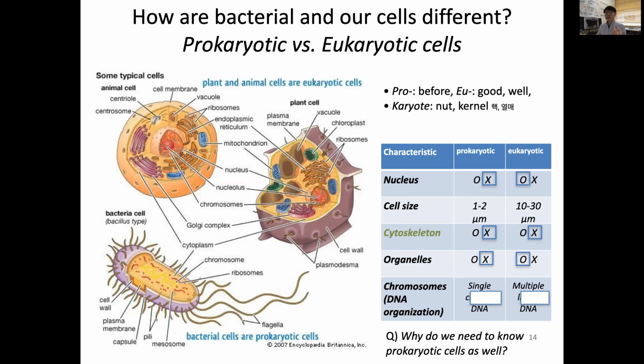And regarding the genetic material, the chromosomes or DNA organization, as you remember, prokaryotes have only a single circular DNA. Sometimes we utilize this to make a DNA plasmid or a vector to use bacteria as a host for producing human therapeutic proteins, while humans or animals have multiple linear DNA.